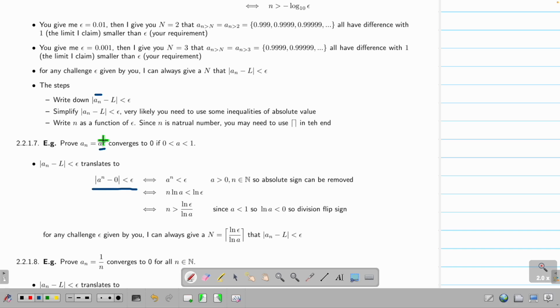I have my A_n, this means A to the power n. What's my L? It's 0, so it's 0. Epsilon is there, okay, this. And then 0, I can remove it, and this guy is always larger than 0 by definition, so I don't need the absolute value. So I have this, then what?